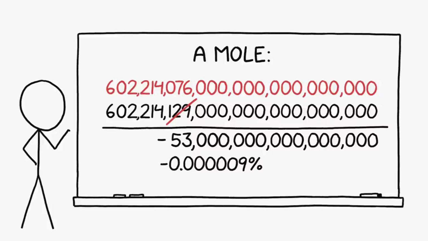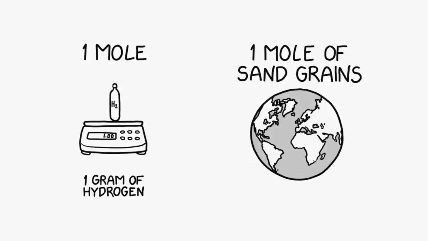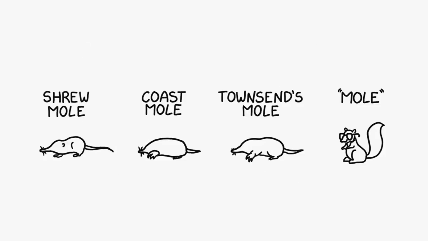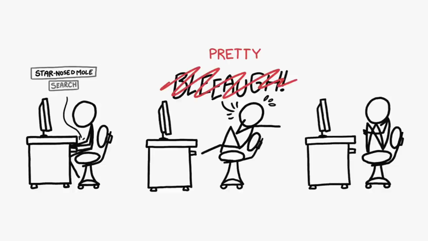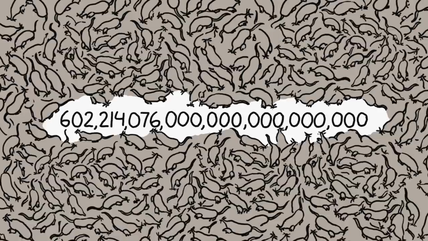Either way, a mole is such a big number because it's used for counting numbers of molecules, which there are a lot of. One mole is, by design, close to the number of atoms in a gram of hydrogen. It's also, totally by chance, a decent ballpark guess for the number of grains of sand on Earth. A mole is also a type of small burrowing mammal. There are a handful of types of moles, and some of them are horrifying. I mean, delightful. So what would a mole of moles, 602 sextillion, 214 quintillion, 76 quadrillion furry mammals, look like?